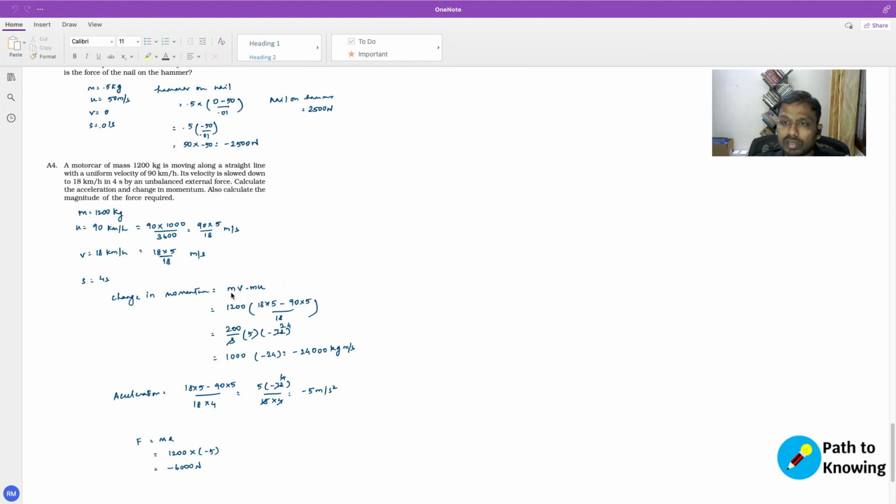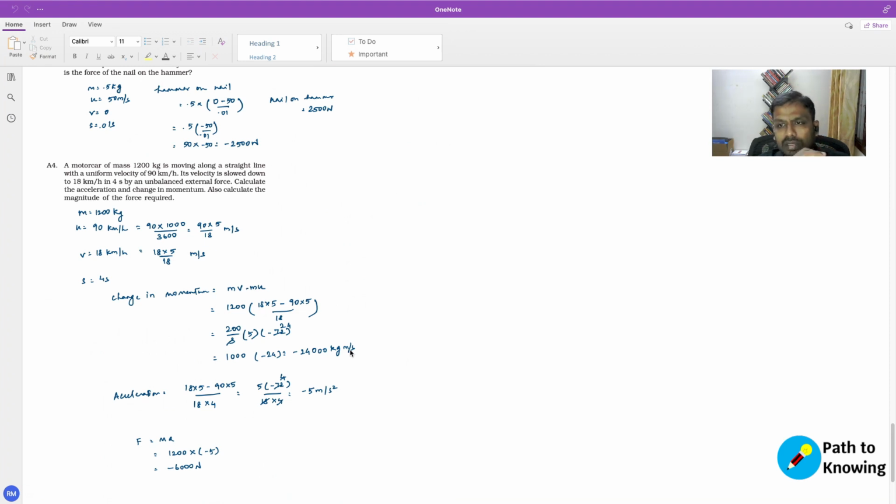So it is just mass times the velocity, and it's the difference between the final momentum and the initial momentum. So the value of mv minus mu after applying these values comes down to minus 24,000 kilogram meters per second. So this is the change in momentum.